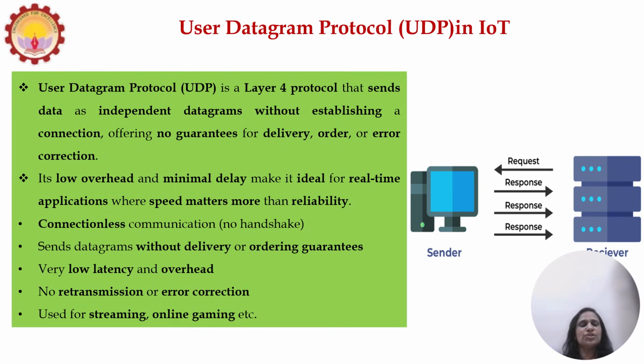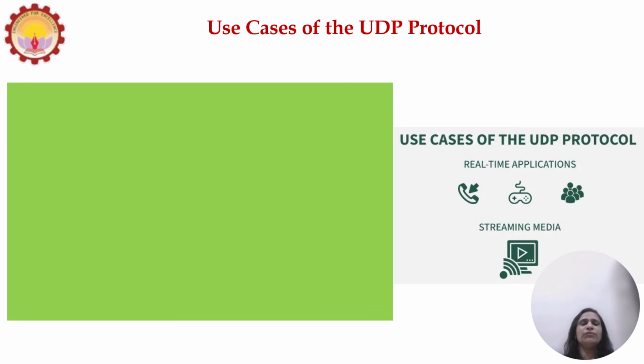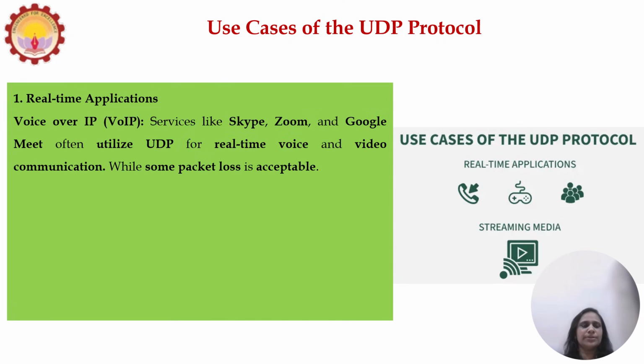There is no retransmission or error correction, and it is used for streaming and online gaming, where perfect accuracy doesn't matter. Some use cases for the UDP protocol: real-time applications. Voice over IP is one example, where services like Skype, Zoom and Google Meet often utilize UDP for real-time voice and video communication.